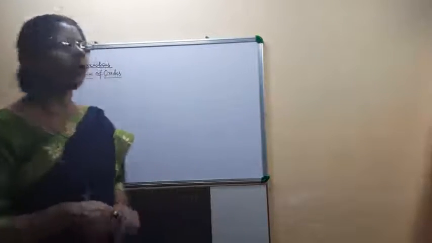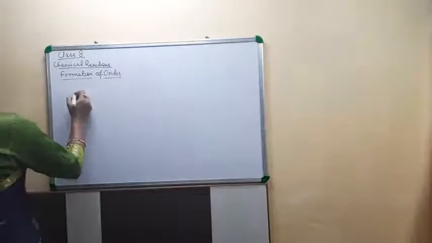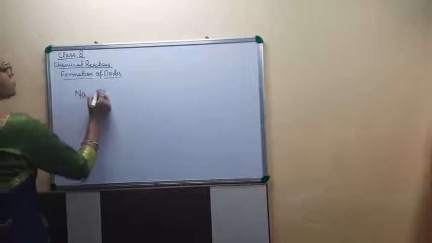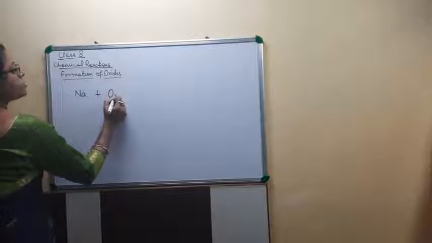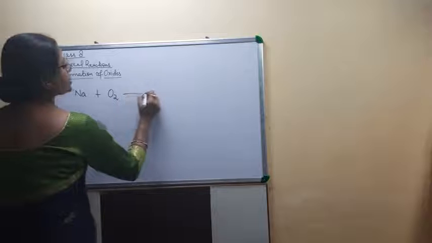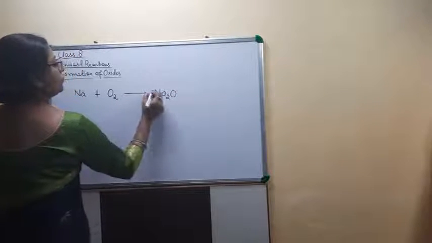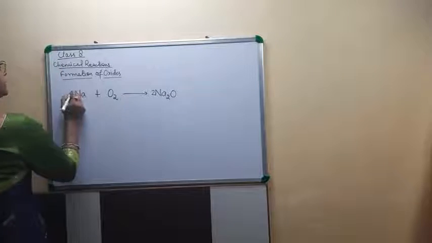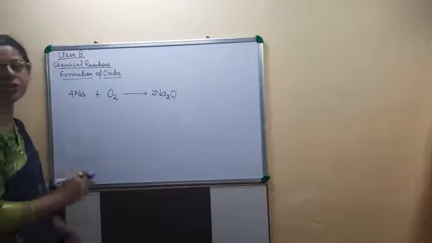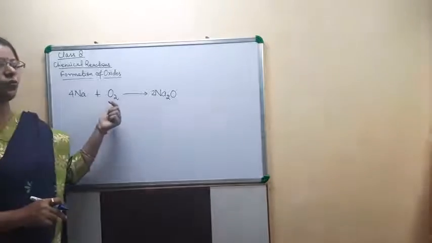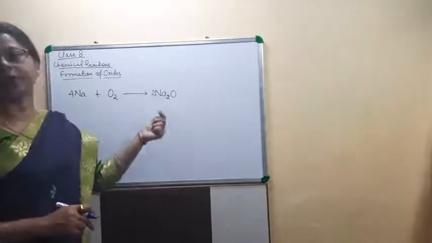For example, when sodium, Na, is exposed to air, means oxygen, it forms sodium oxide, Na2O. For balancing, the equation is like that: 4Na plus O2 changes to 2Na2O.